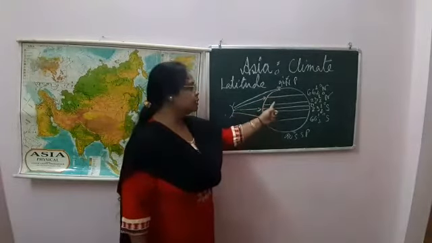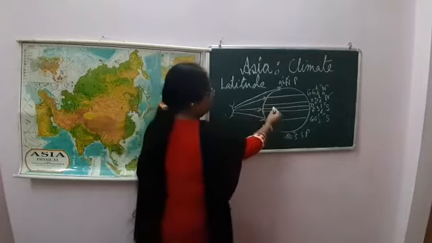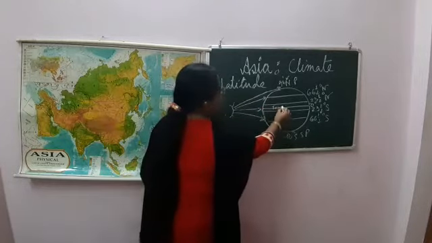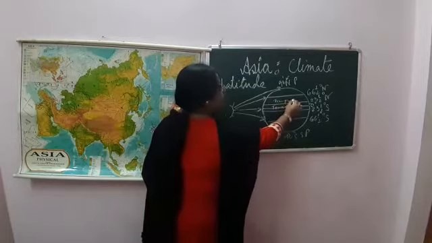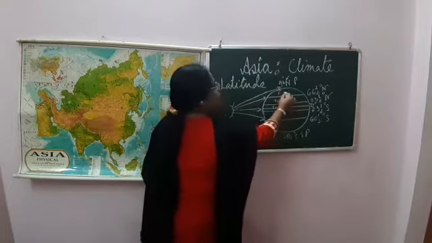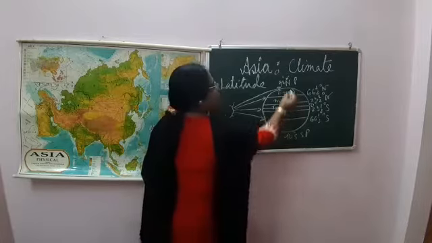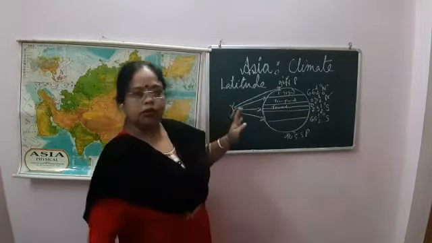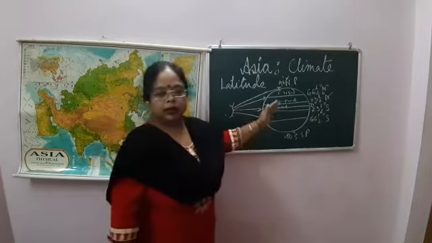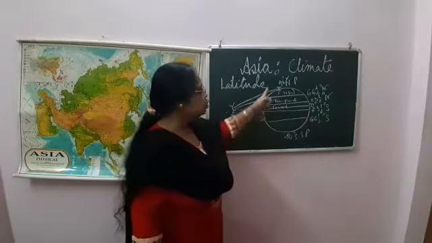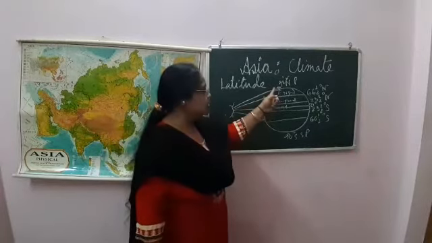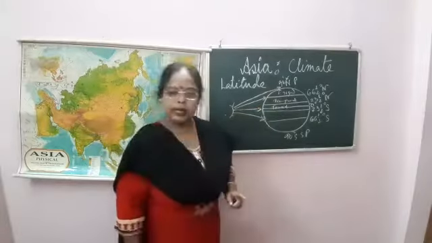This is the torrid zone, this is the temperate zone, and this is the frigid zone. In this way we have seen the effect of latitude on temperature: if latitude increases from 0 to 90 degrees, then temperature decreases.